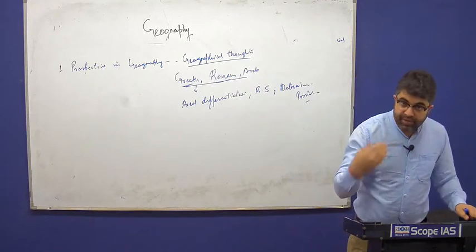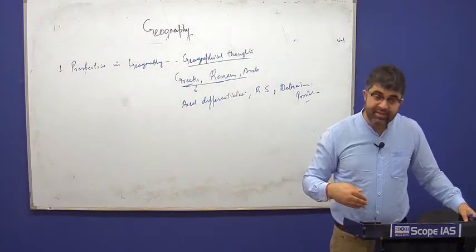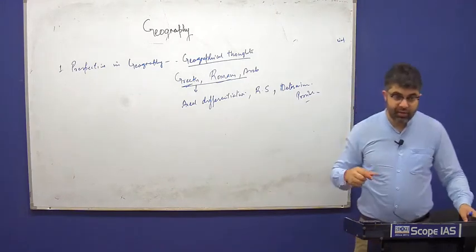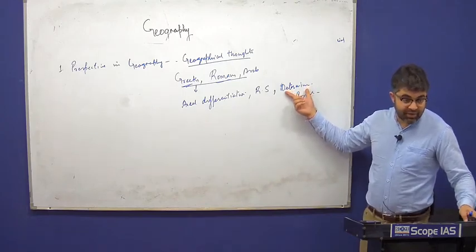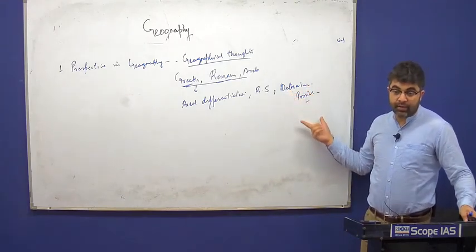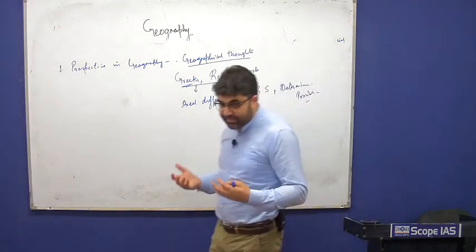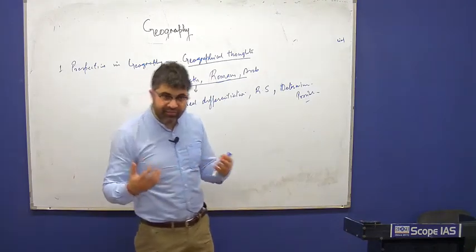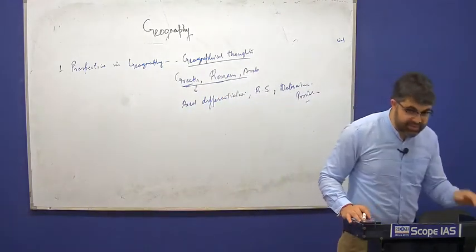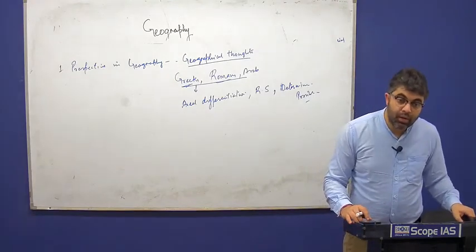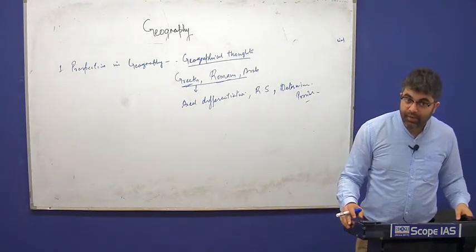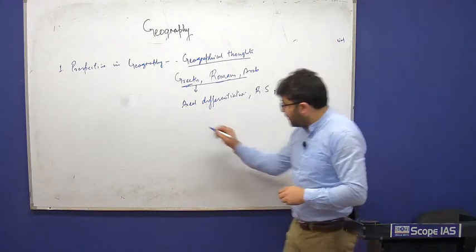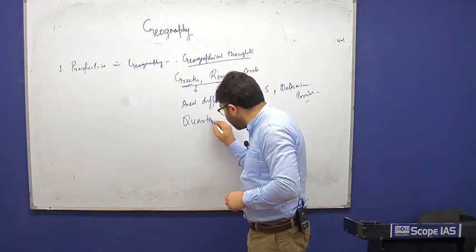Then further philosophies develop, whether it is nature that determines the course of history, which is called geographical causation of history, determinism, that nature determines everything, nature is supreme. Then as humans become active, possibilism, that man can change his milieu. With the rise of the French school of thought, this possibilism comes into existence. Then there was a debate of determinism and possibilism, which later culminated into a movement called the quantitative revolution.